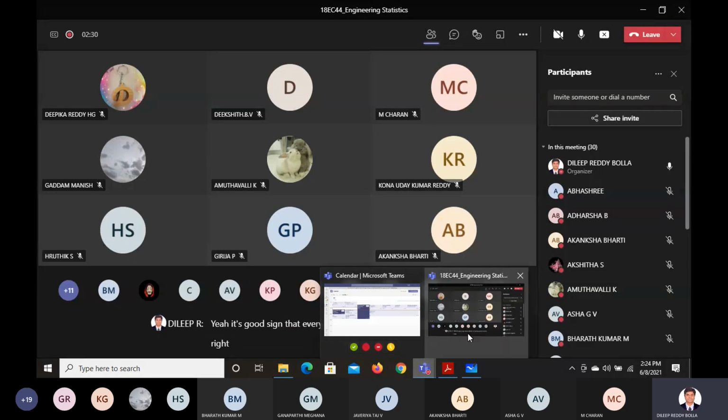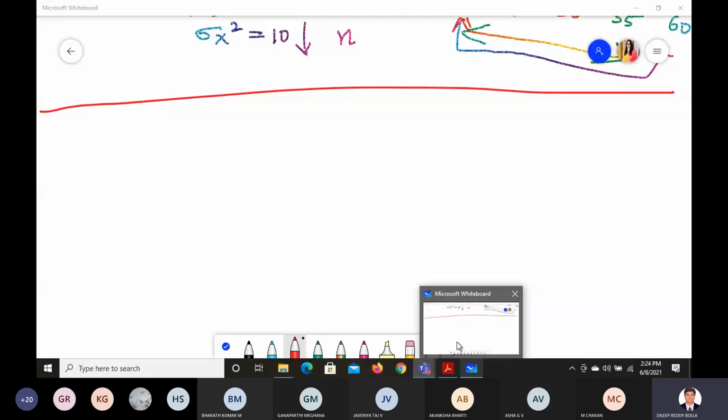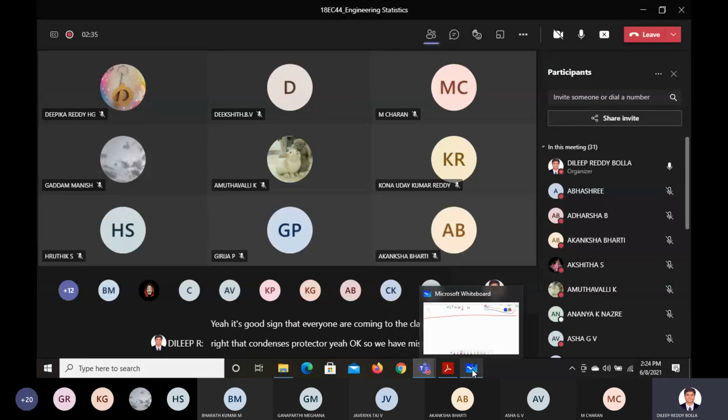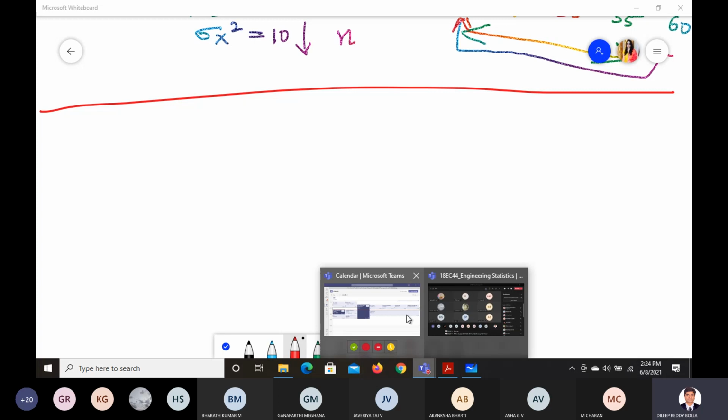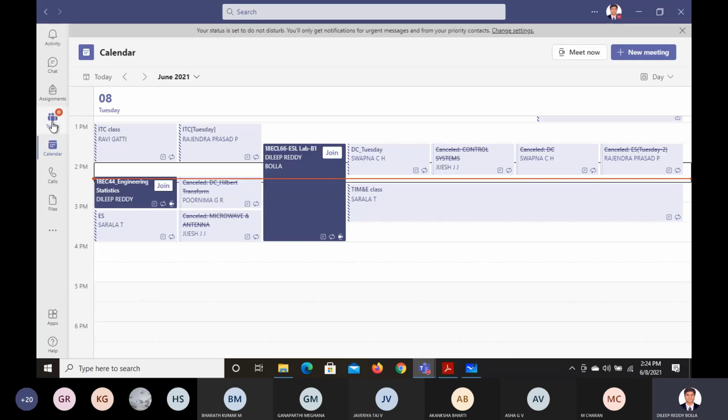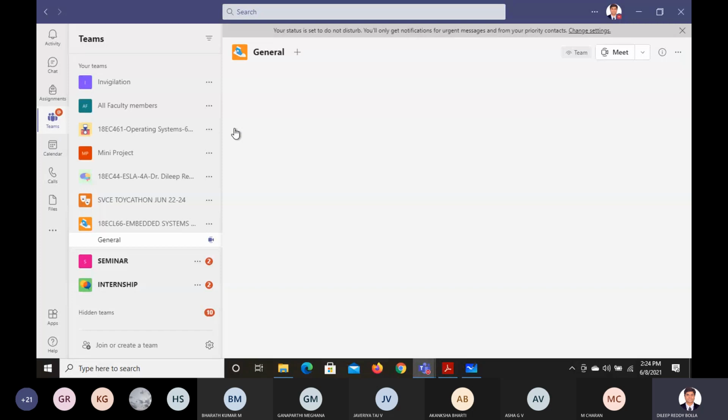Okay, so we have missed out some contents in the last class. We'll resume from there without wasting our time. Please try to understand this. This is an important problem and very easy also. If we have the PDF file, you can take that. Let us see, one second. If you have that, we'll take that and we'll try to understand.